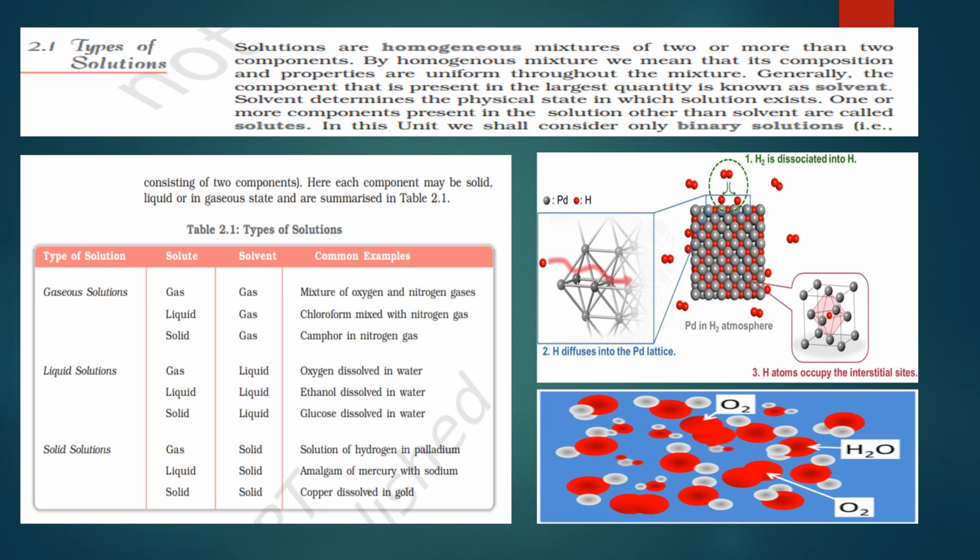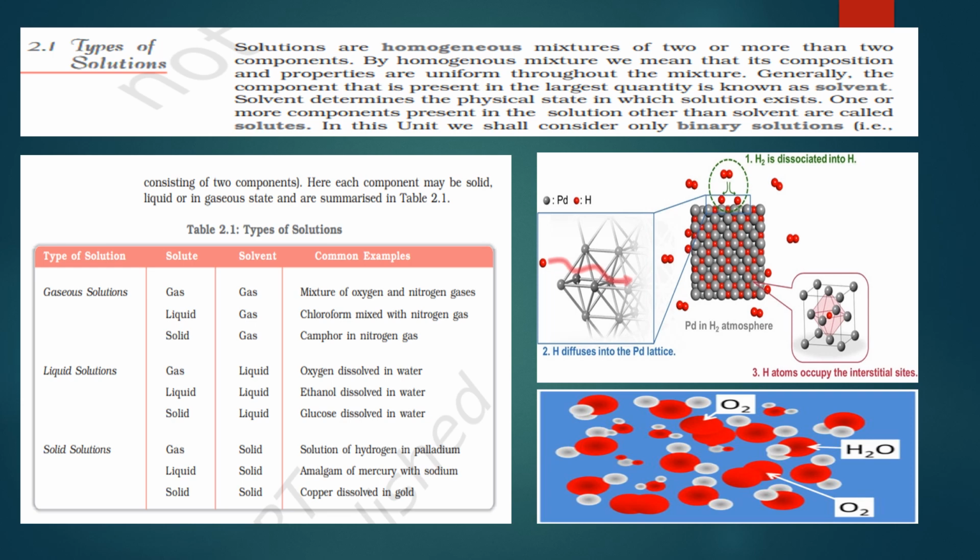What you are going to mix is called solute, and in which you are going to mix is solvent. Salt is solute, and you mix it in water, so water is solvent. The substance present in larger quantity is called solvent, and in smaller quantity is called solute. And whichever substance is present in larger quantity decides the state of the solution.